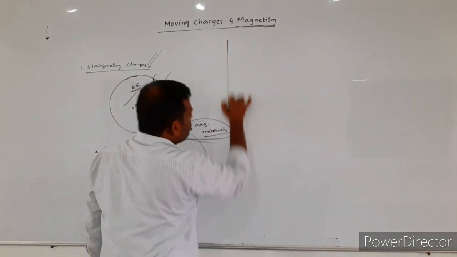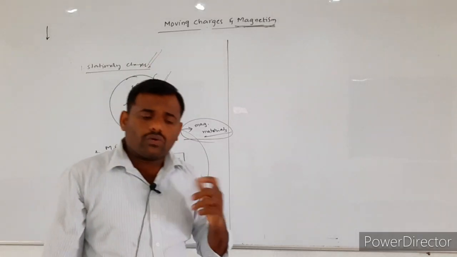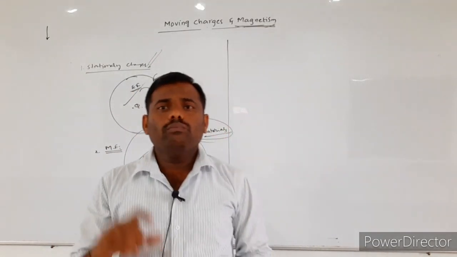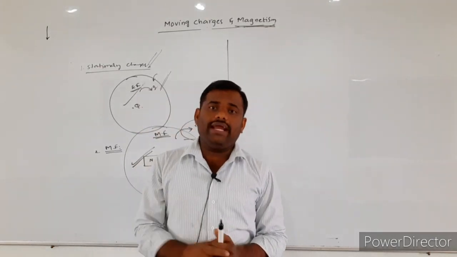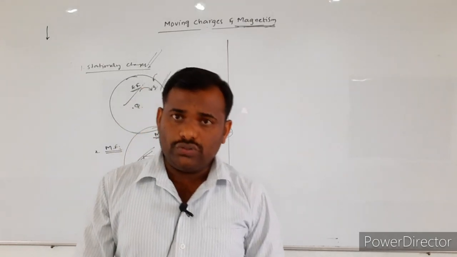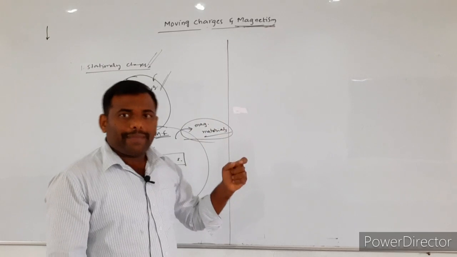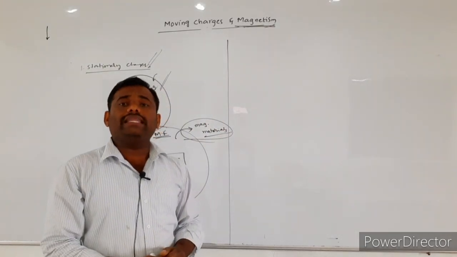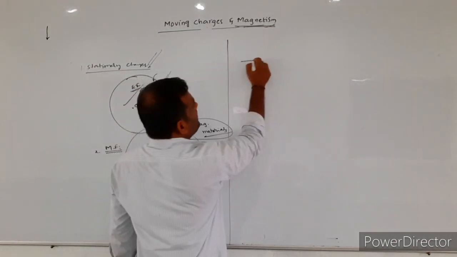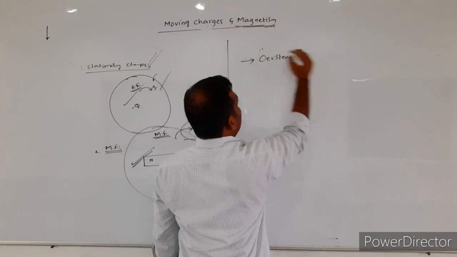Now coming to our topic. What are we going to study? We are going to study the relation between moving charges and the magnetic field, how the magnetic field is produced by the moving charges. This magnetic field produced by moving charges was first discovered by the scientist Oersted.